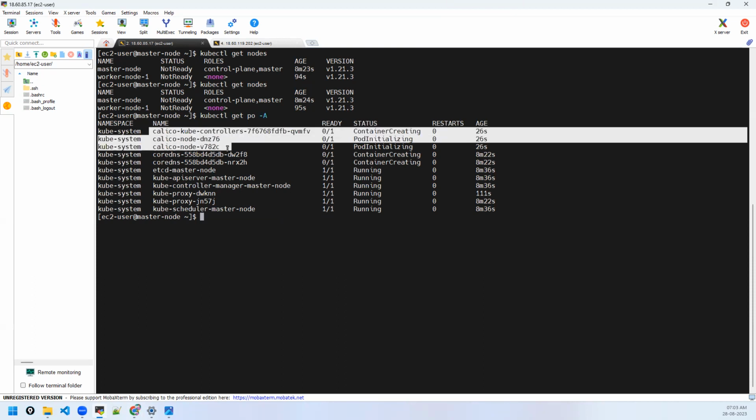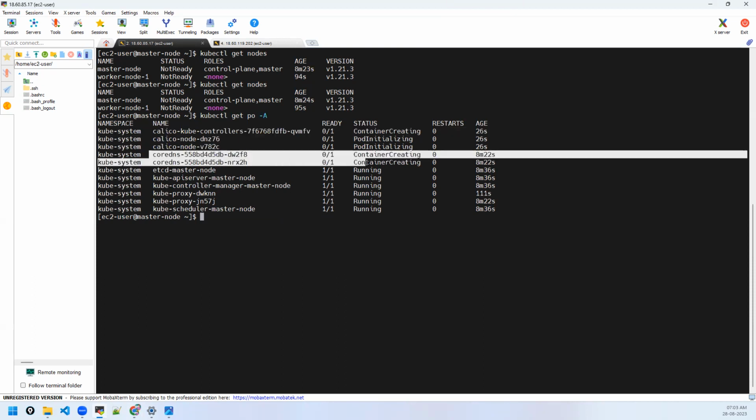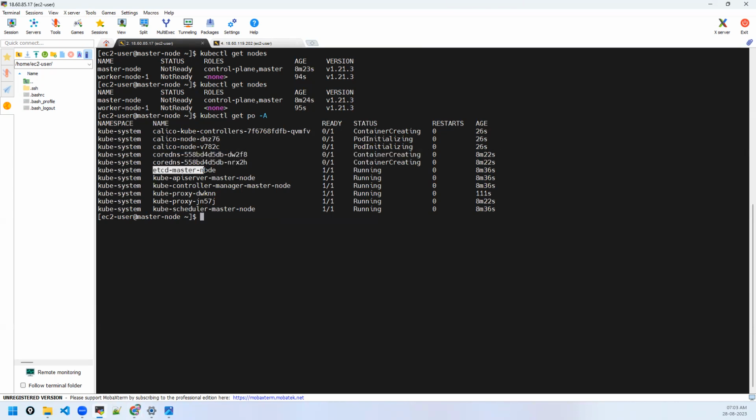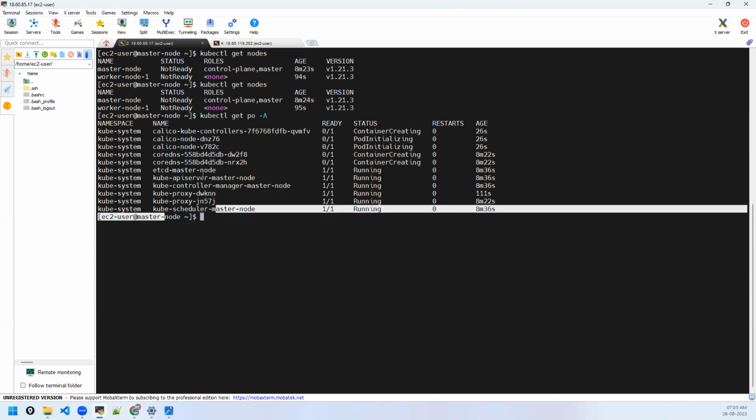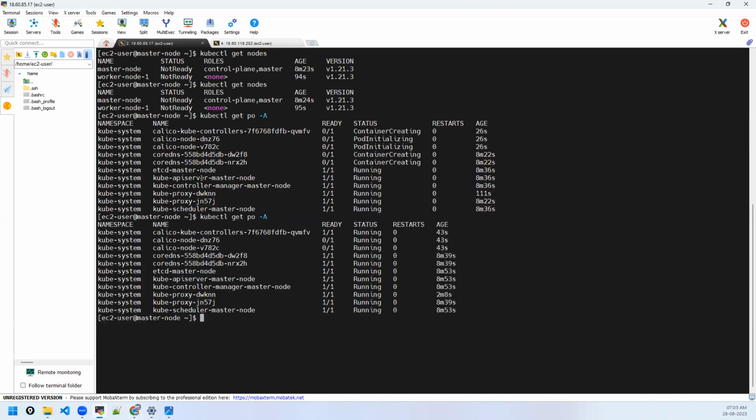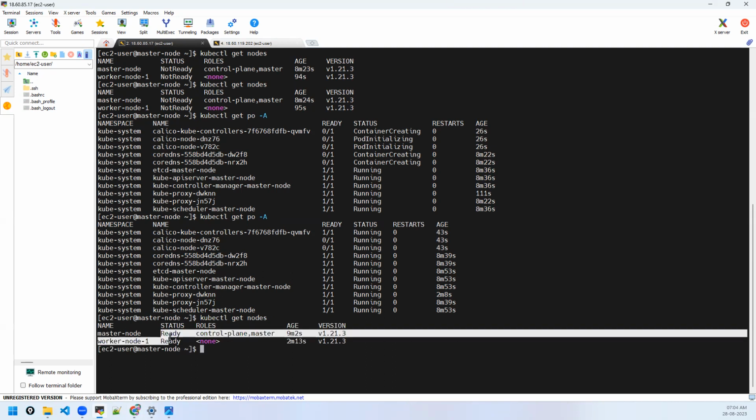See, the Calico network plugins, the CoreDNS pods, which are mandatory for the cluster, etcd, API server, controller manager, kube-proxy, scheduler. Do you see all the components? Yes, Calico is ready and the nodes should be ready. Understood, everyone?